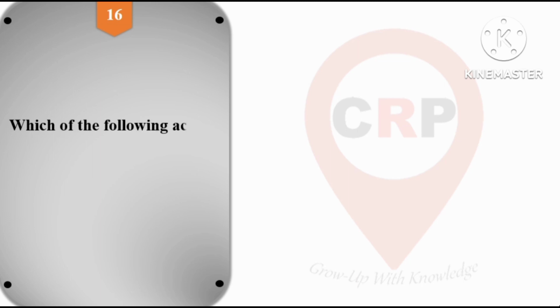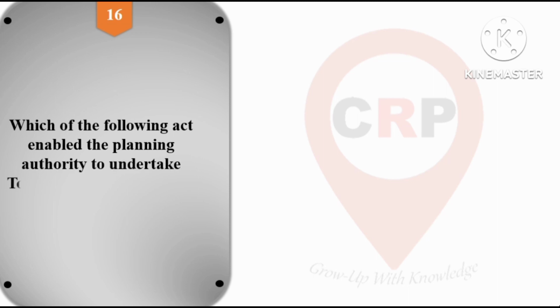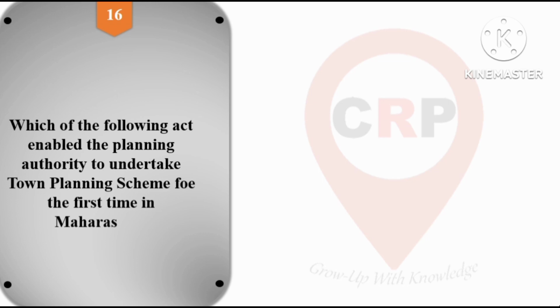Next question, question number 16. Which of the following act enabled the planning authority to undertake town planning scheme for the first time in Maharashtra?